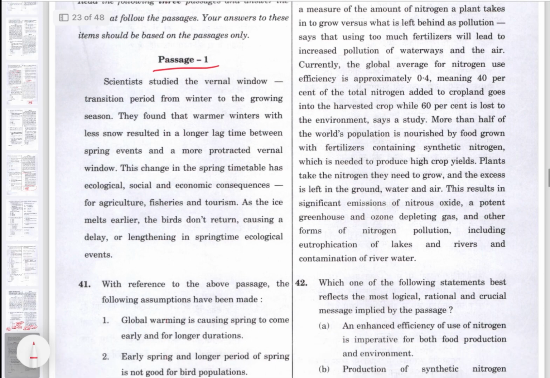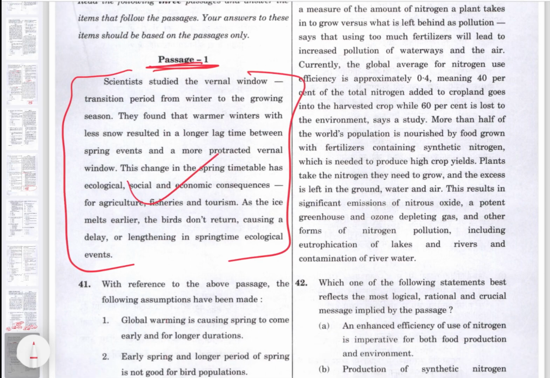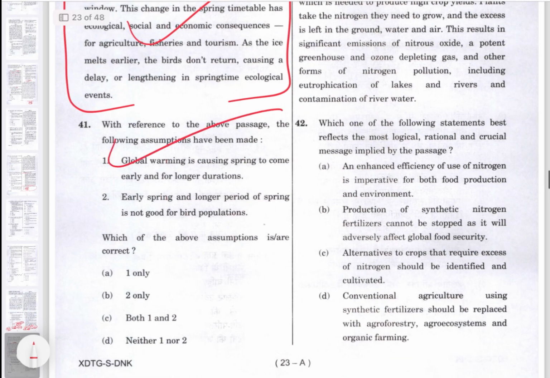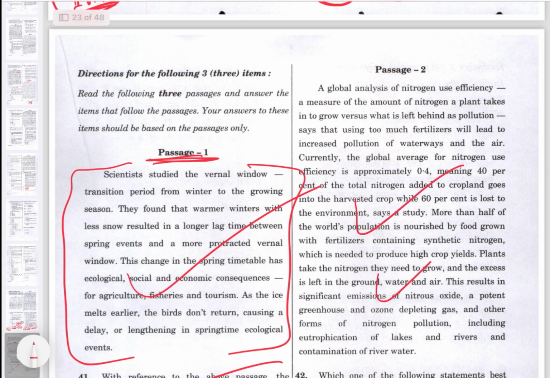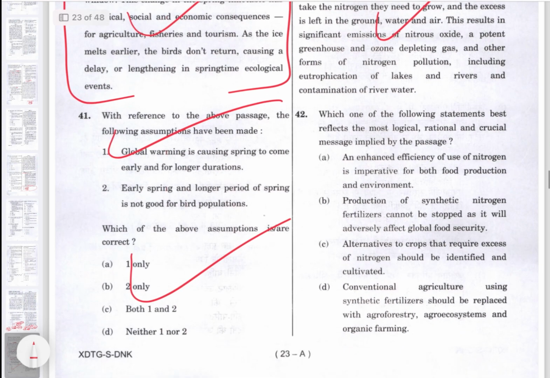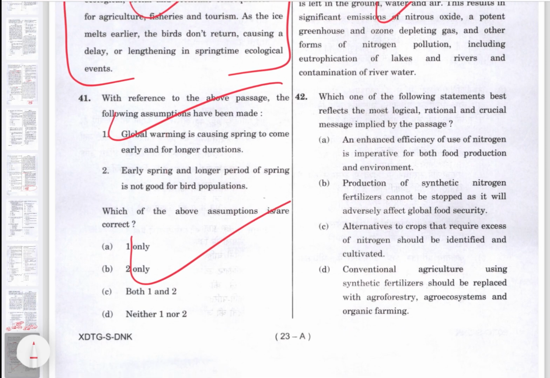See, if you see again this passage, how small a passage it is. You can just read it in 10 seconds and answer it in 10 seconds. There are passages like this, you can easily solve them in 30 seconds also. So don't skip reading comprehension, I mean, don't miss reading comprehension questions in your CSAT paper.